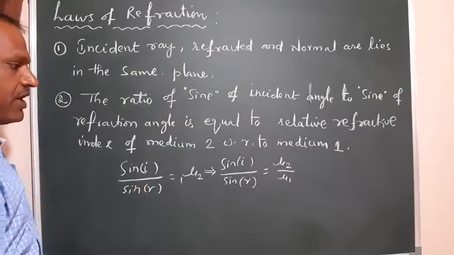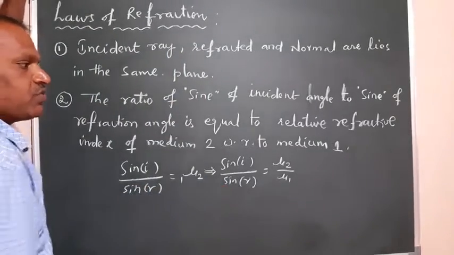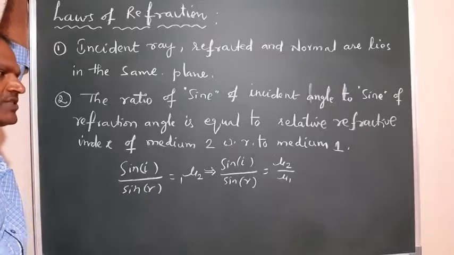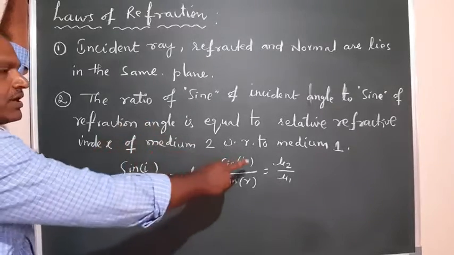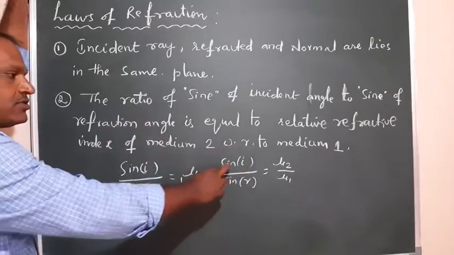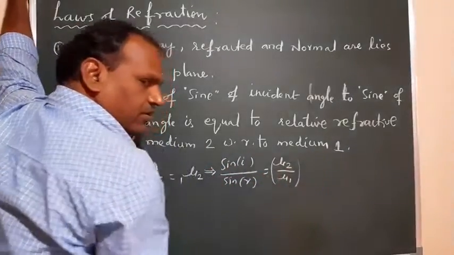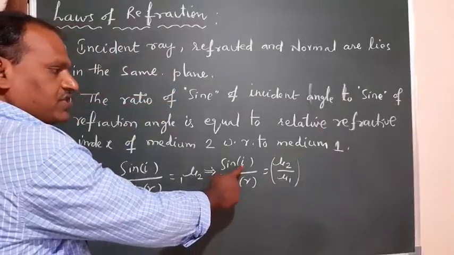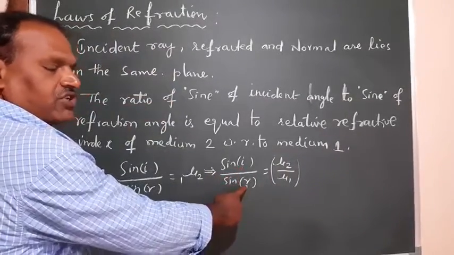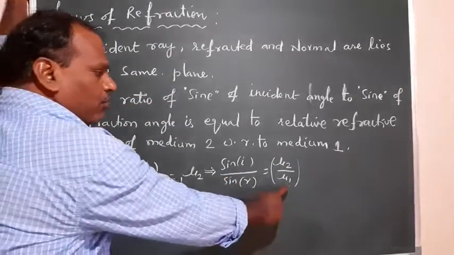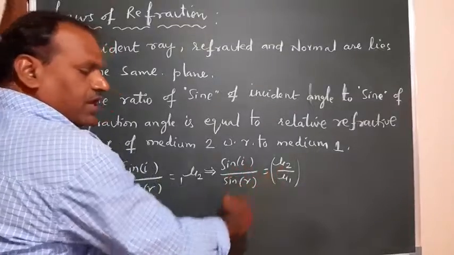So we can observe that this ratio is called the relative refractive index, and also this ratio is a constant. You are getting a constant value. Suppose the angle of incidence is I1 and the angle of refraction is I2, then what you get here is mu 1 sin I1 is equal to mu 2 sin I2.